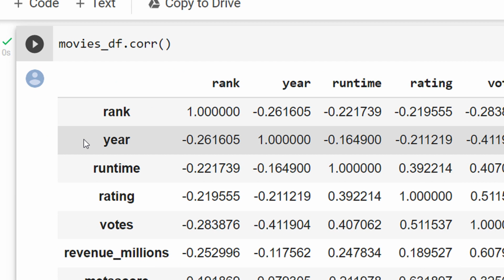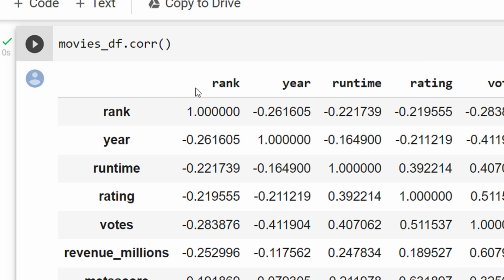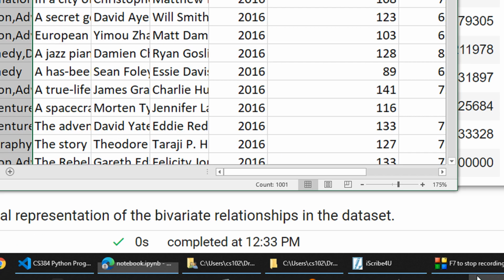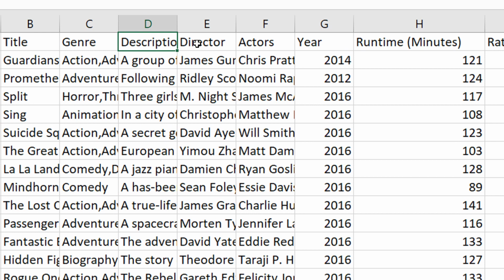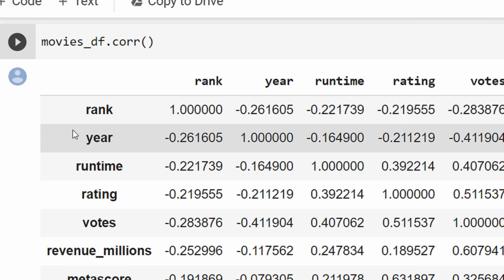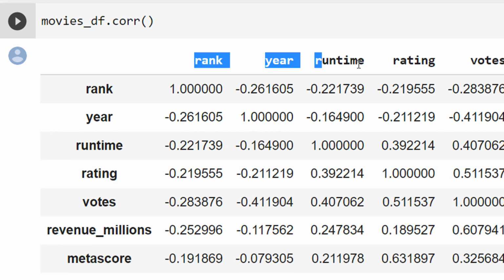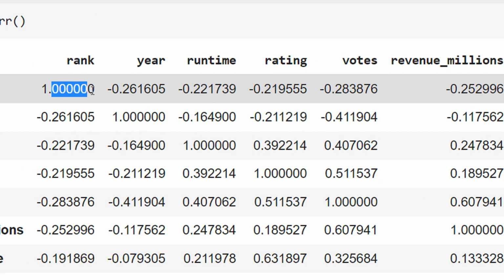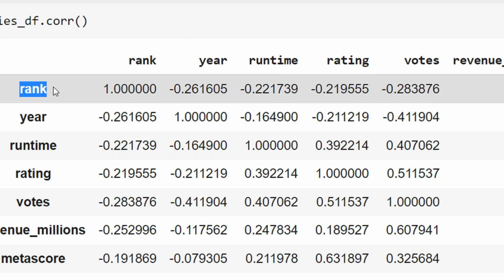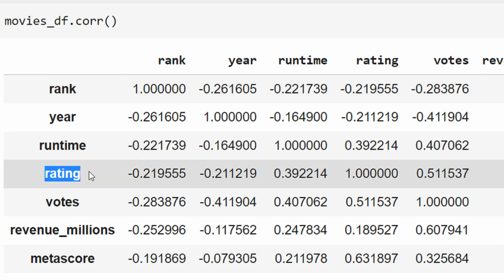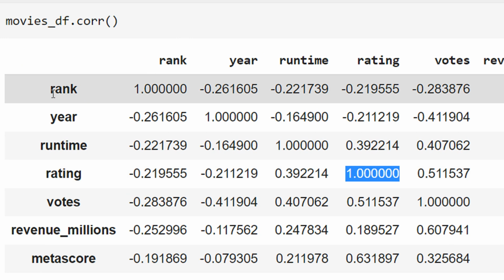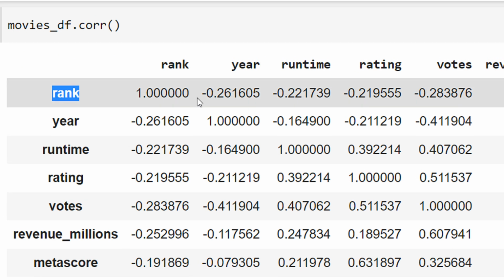And correlation can only be computed for numbers. So there can be no correlation for genre, description, director, and actor name. Now you can see rank, year, runtime, rating, votes, revenue in millions, and metascore. These are the same values here. If you see the diagonal values, all are 1, because the correlation of any value with itself will always be 1. So rating with rating is always 1. The correlation of rank with year is -0.2, of rank with runtime is 0.22, with rating is this, votes is this, and so on.